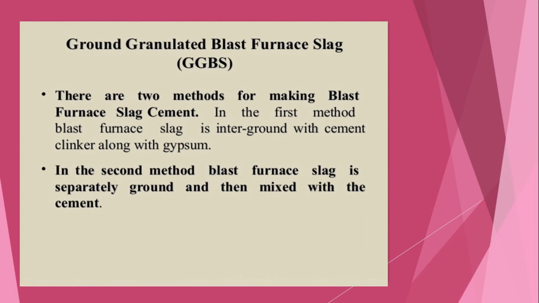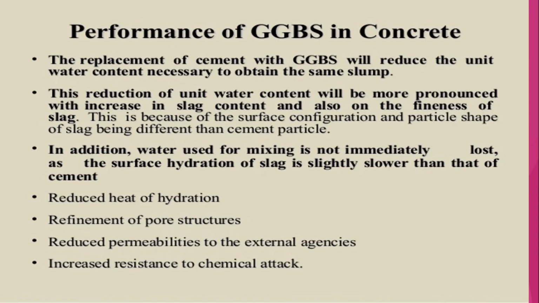So, there are two methods for making blast furnace slag cement. In the first method, blast furnace slag is interground with cement clinker along with gypsum. In the second method, it is separately ground and then mixed with the cement. Basically, it reduces the water consistency necessary to obtain the slump, reduces heat of hydration, refines the pore structure, reduces permeability to external agencies, and increases resistance to chemical attack.